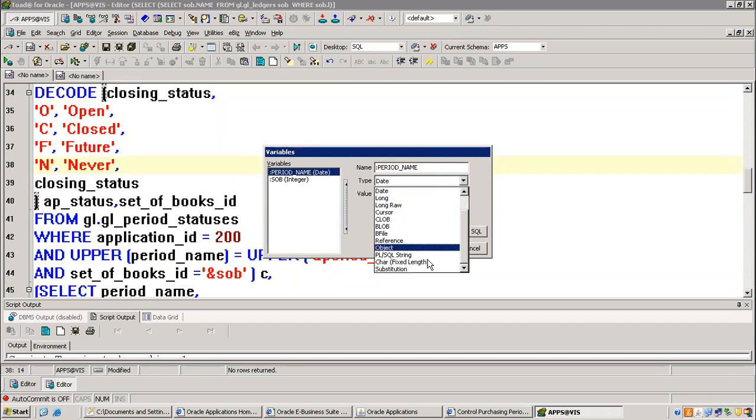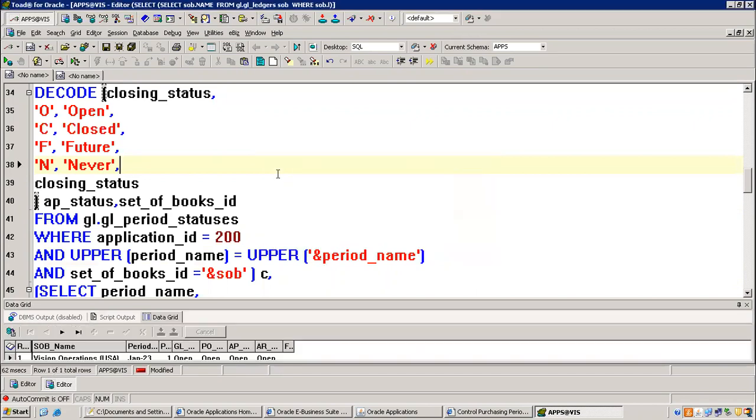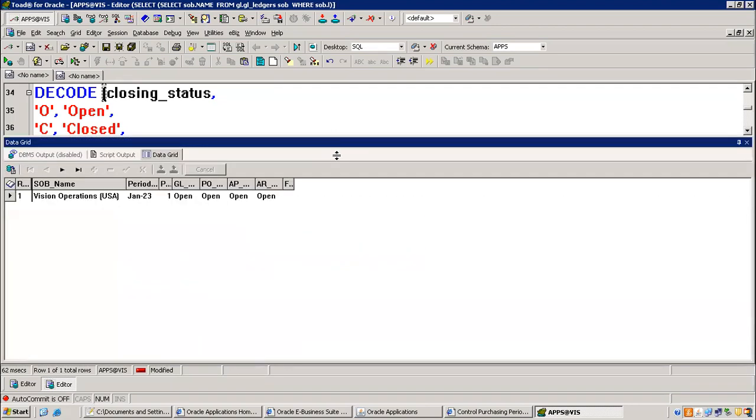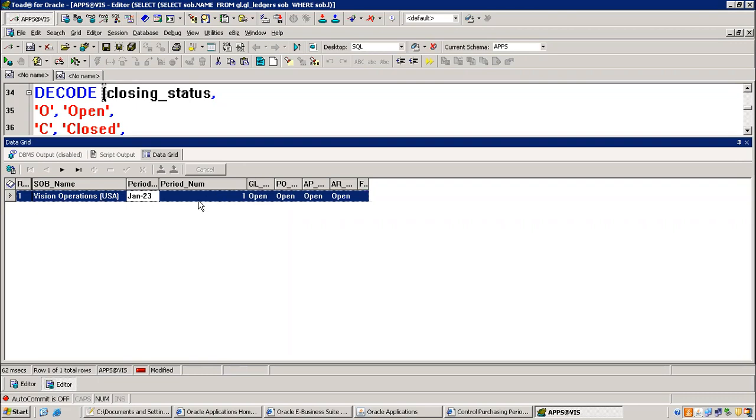We can go with the string here. Jan-23. Perfect. So whatever input we passed earlier was wrong, correct? We passed 2023, but it is expecting only 23. Now for Vision Operations, set of books or ledger in January 23, period number 1, in case of the GL